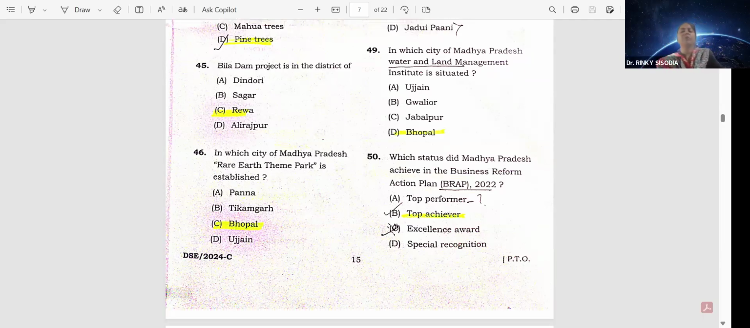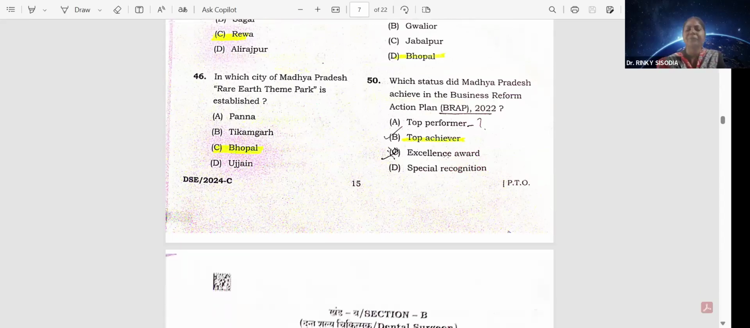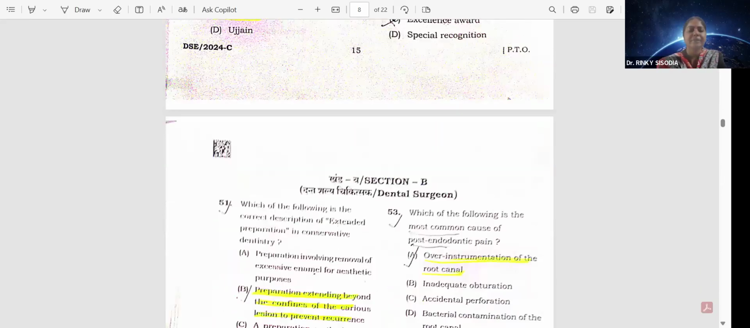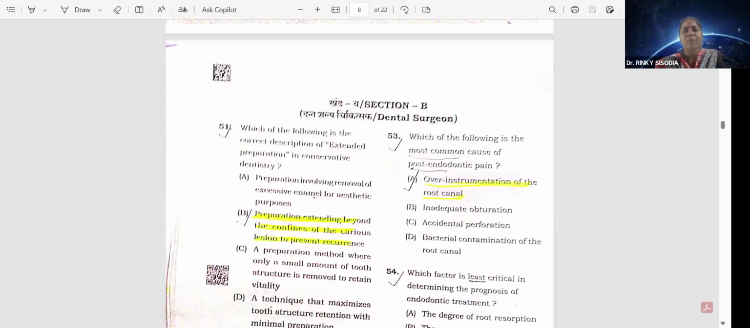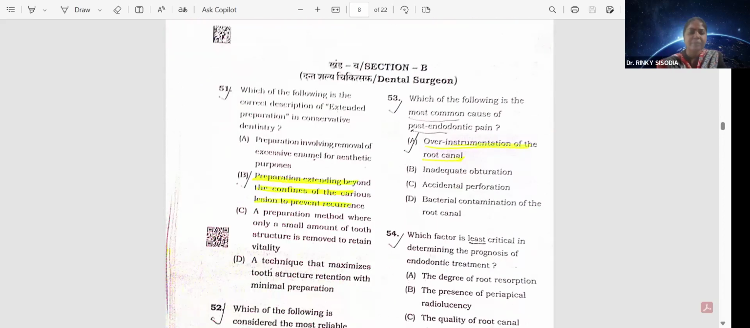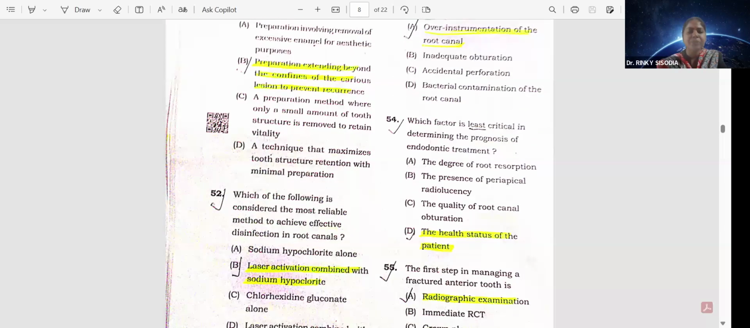Okay, now we go towards section B, that is dental surgeon. Okay. Now, 51 question. Which of the following is the correct description of extended preparation in conservative dentistry? That is option B, preparation extending beyond the confines of the carious lesion to prevent recurrence. 52. Which of the following is considered the most reliable method to achieve effective disinfection in root canal? That is laser activation combined with sodium hypochlorite. Option B.